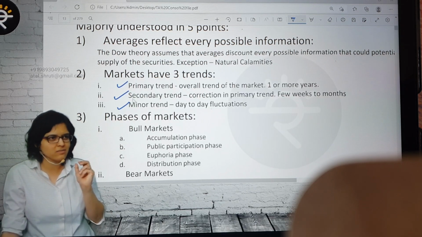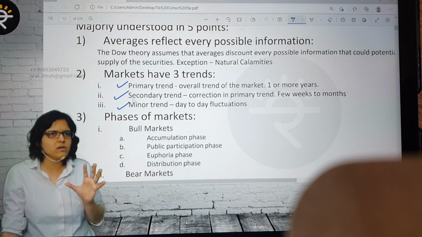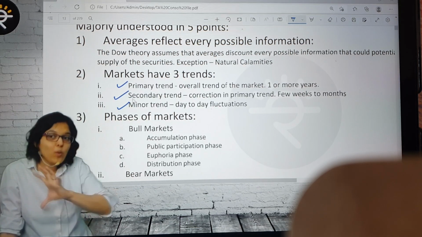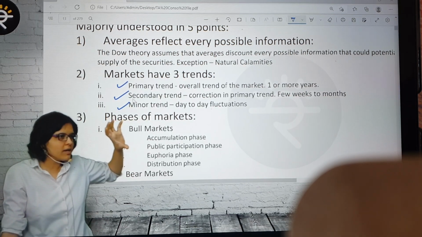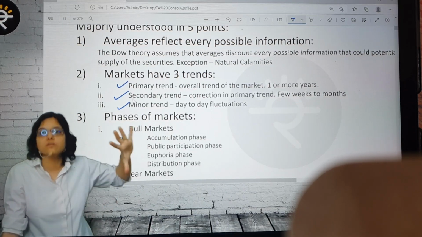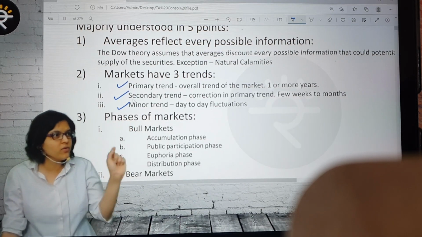But for those who are learning this for the very first time, you might ask, what is a trend? In simple words, right now if I ask you, have the prices of petrol been going up or going down? Can I say there is an upward trend in the prices of petrol? I took an example which is very close to the heart of every single person here. So what do I mean by trend? Trend is the overall direction. If you want to write it down the first time, trend means what?